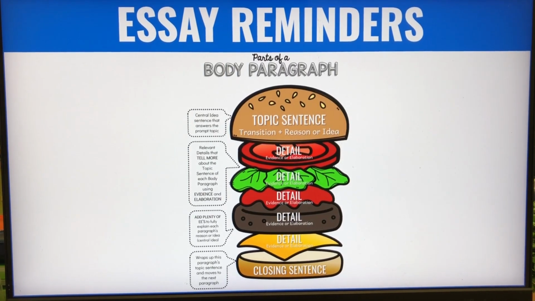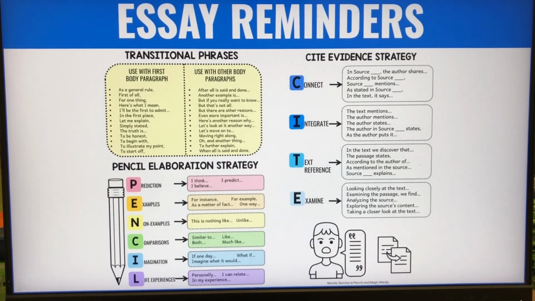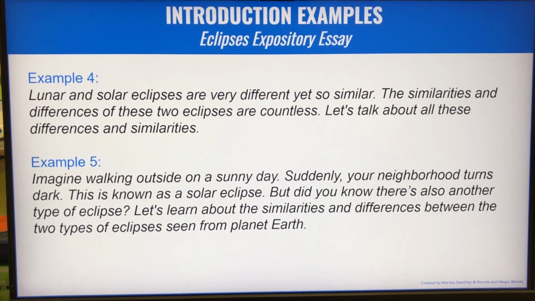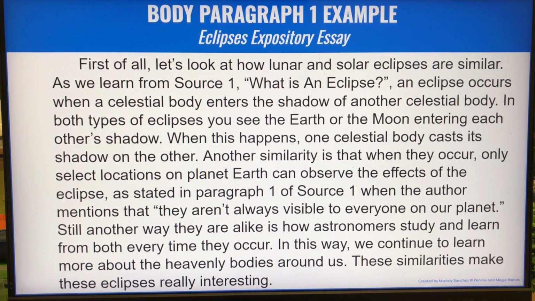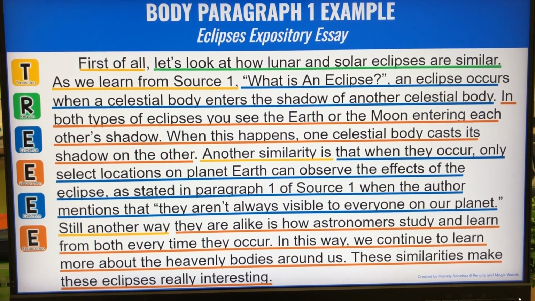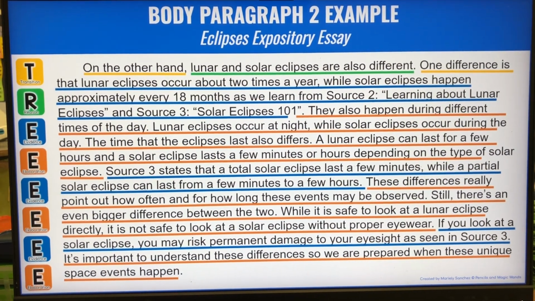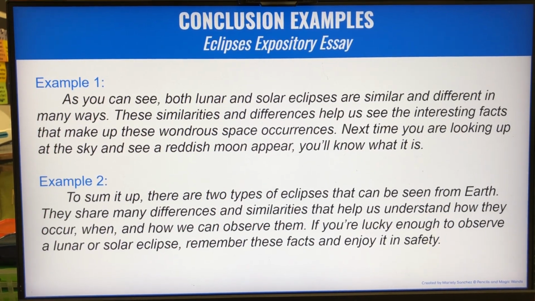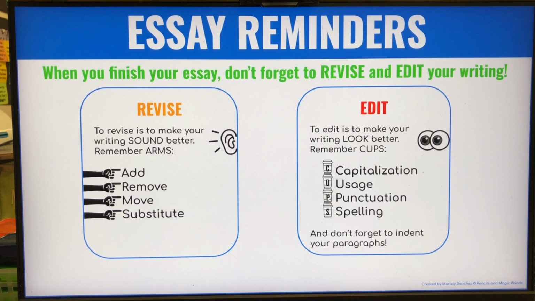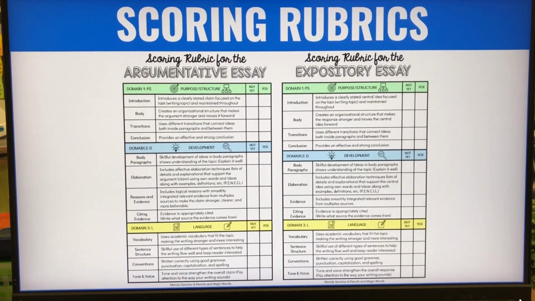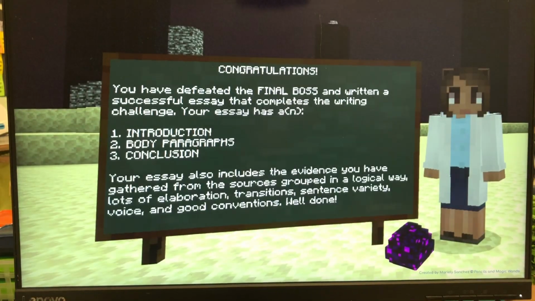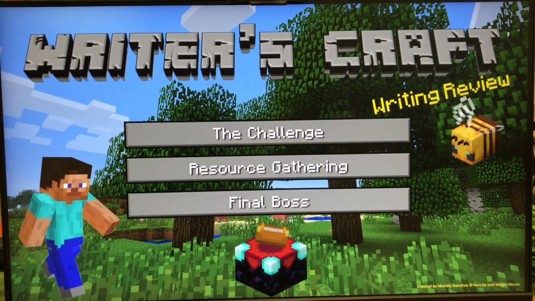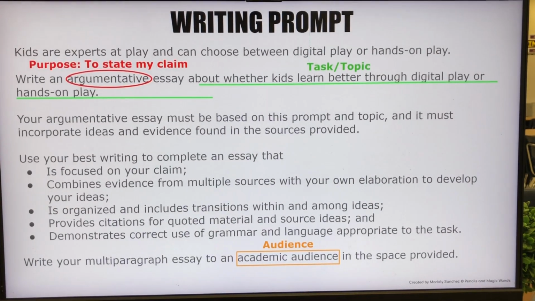These are different things that I've shown them throughout the year, especially in our writing reference sheet that I made for them. Some examples of introductions for that eclipse expository essay, the different parts of the essay, as well as examples of conclusions, and then of course essay reminders on revising and editing, as well as the student-friendly rubrics. So then I did it all over again because I wanted to show them another example, but this time using an argumentative prompt.